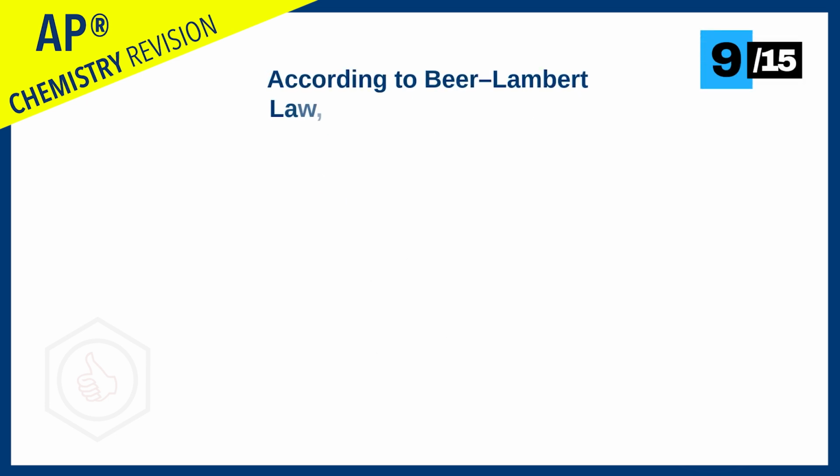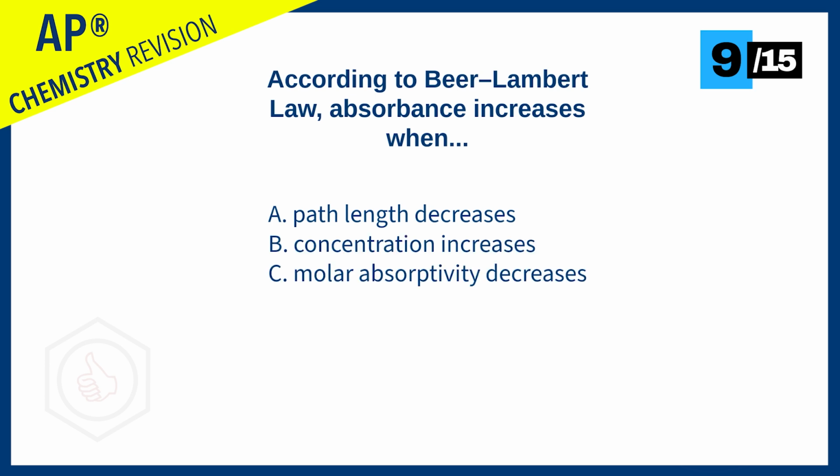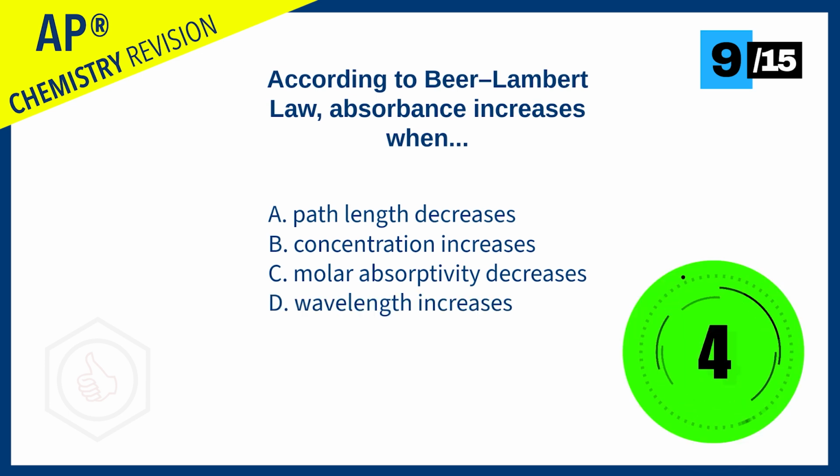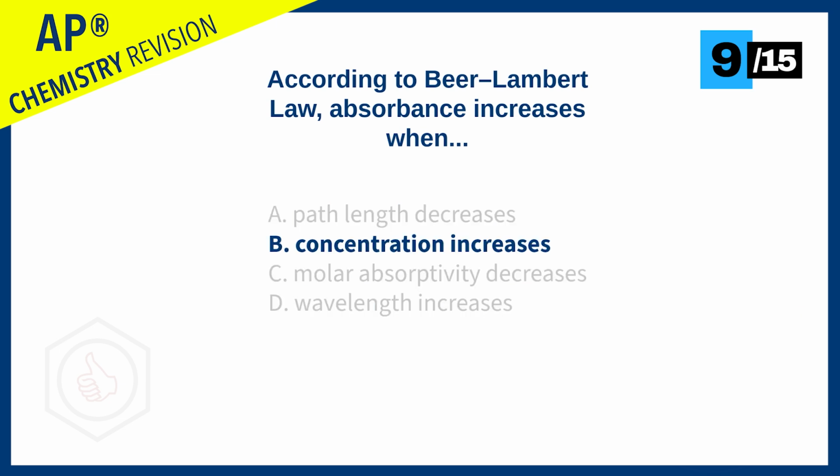According to Beer-Lambert law, absorbance increases when path length decreases, concentration increases, molar absorptivity decreases, or wavelength increases? The answer is concentration increases, because remember the Beer-Lambert law links absorbance of light to the concentration of a substance in solution, with absorbance equal to molar absorptivity multiplied by path length multiplied by concentration. So the greater the concentration, the greater the absorbance overall.